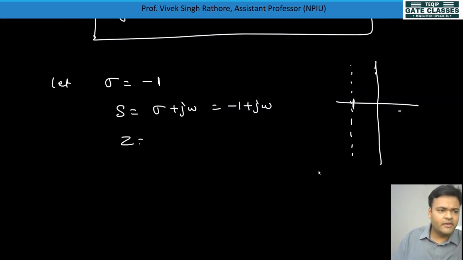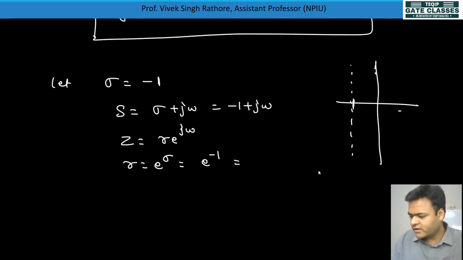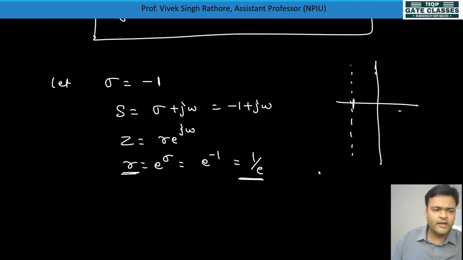Okay, for the z value, z is equal to r e to the power j omega, and r is nothing but e to the power sigma. So e to the power minus 1 will be there, and e to the power minus 1 value will be equal to 1 by e. So the circle radius will be 1 by e, and phase will be almost omega only.